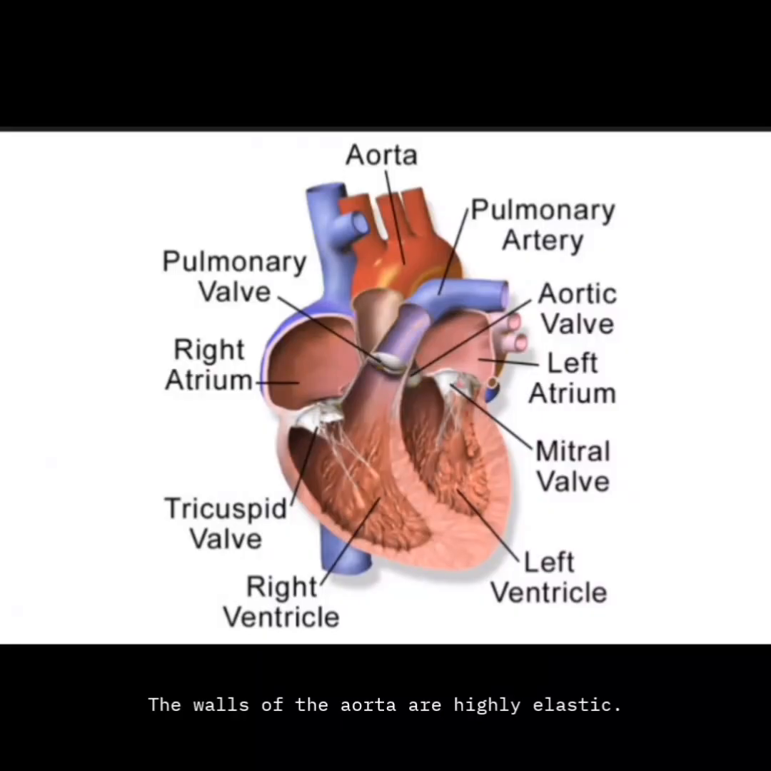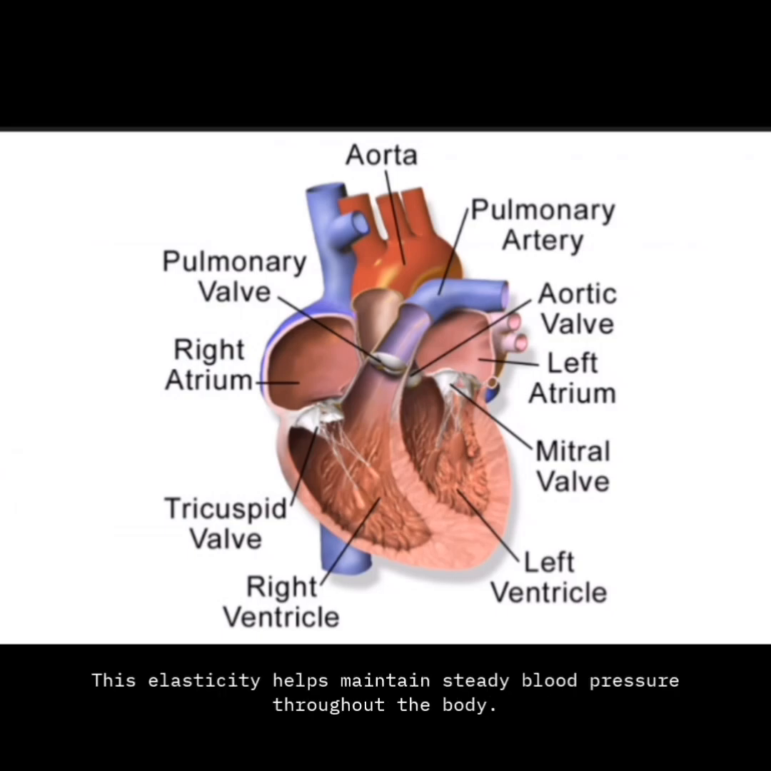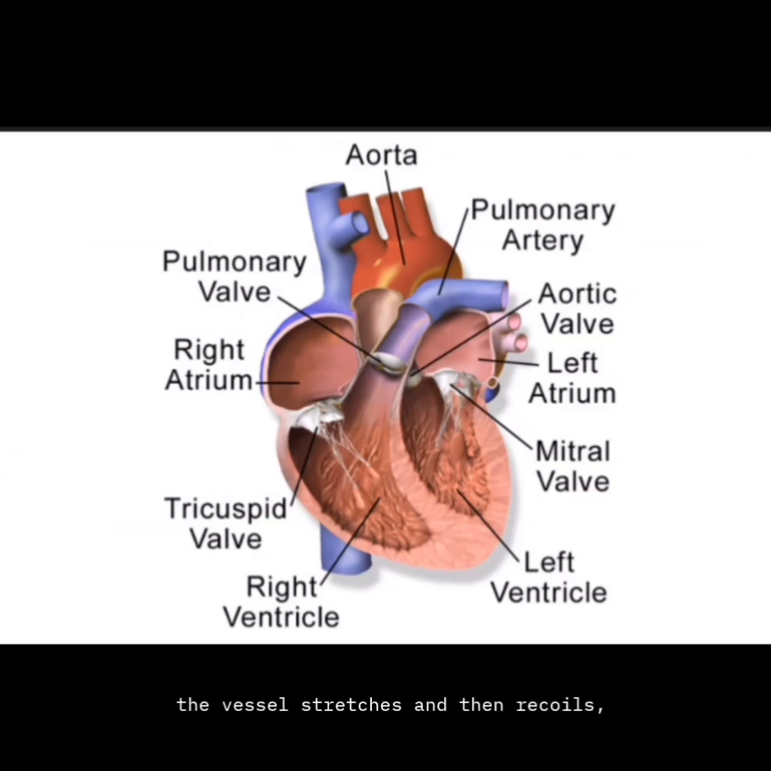The walls of the aorta are highly elastic. This elasticity helps maintain steady blood pressure throughout the body. When the heart pumps nearly 5 liters of blood into the aorta, the vessel stretches and then recoils, producing the pulsating pressure felt as a heartbeat. As the aorta divides into smaller arteries, the vessels become less elastic but more flexible.